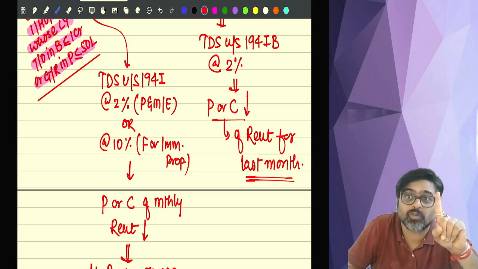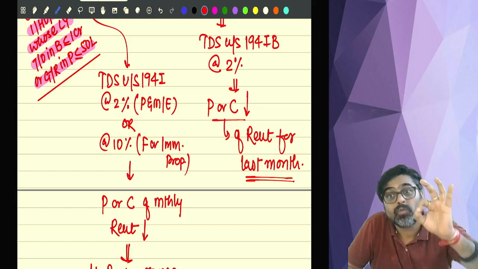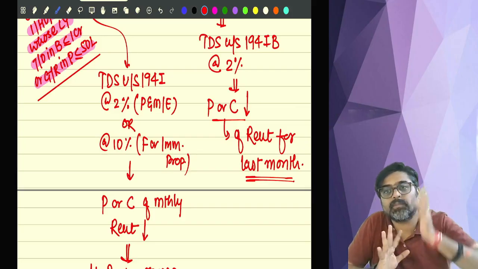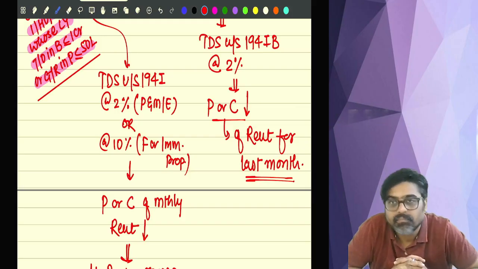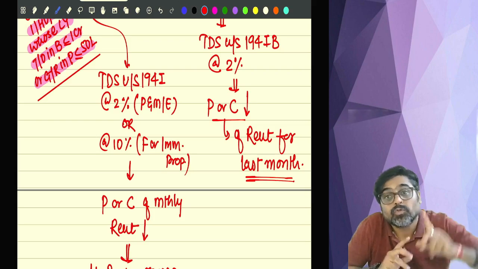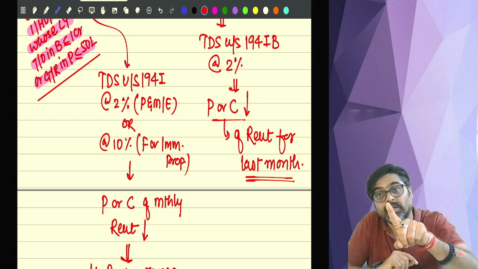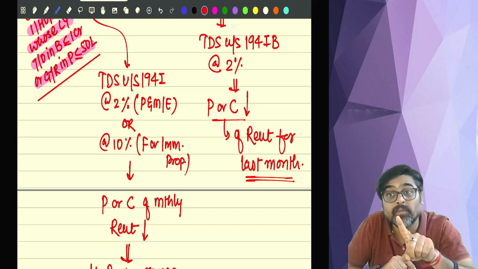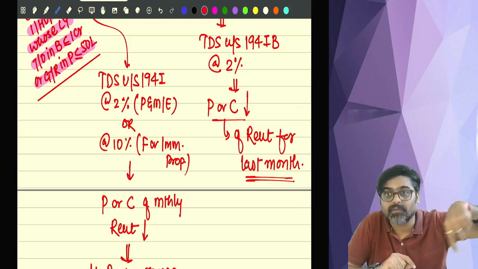One time TDS, one time tax deduction only. And that too from the rent of the last month. So what is the last month of your previous year? March, no? So from the rent of that March month, only once the TDS will be deducted, but the TDS will be deducted on the rent of the entire year.